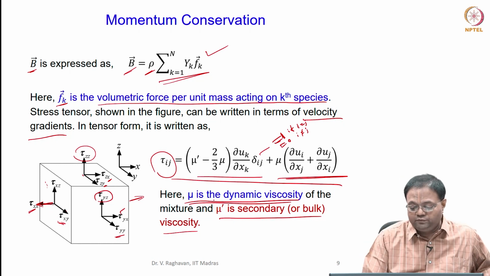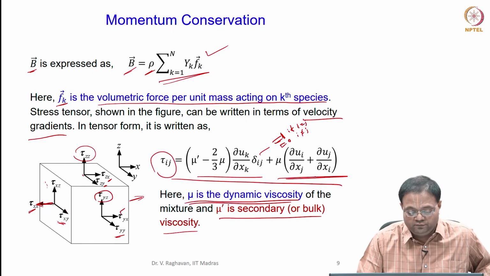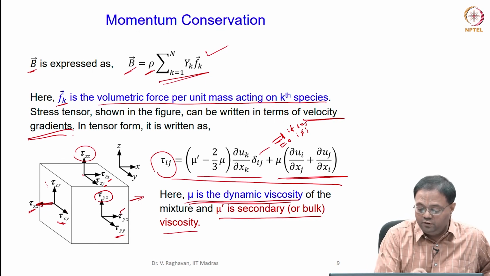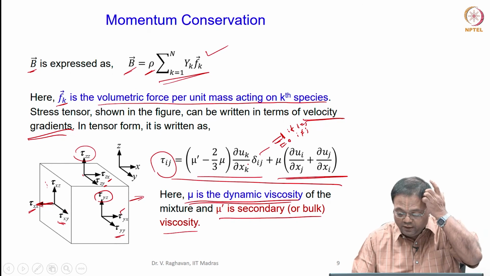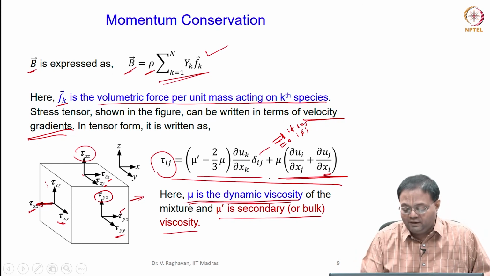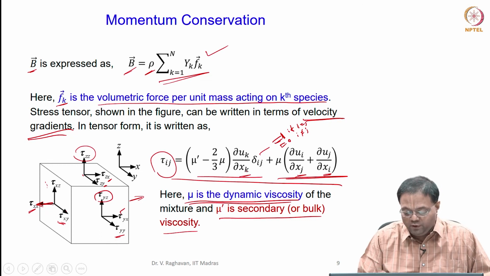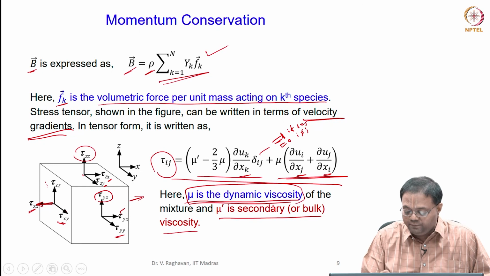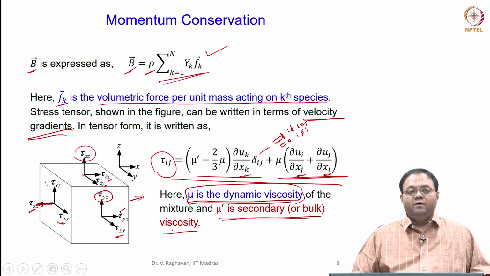Okay. So, now this is the stress tensor, which is written in terms of gradients of velocities, velocity gradients. ui, uj, uk, etc. are the velocities used here, and these are all directions. xi can be x direction, xj can be y direction, xk can be z direction, and so on. Mu is the dynamic viscosity, and mu dash is the secondary viscosity. So, this is the viscous term.